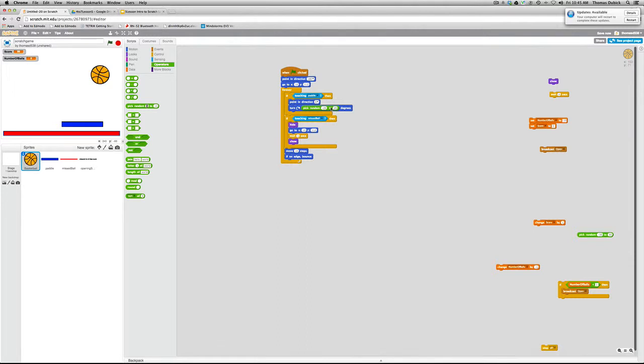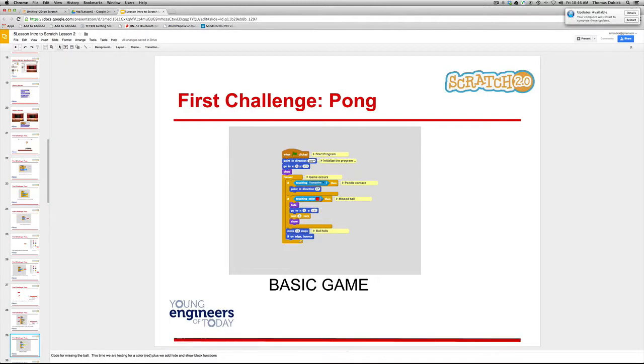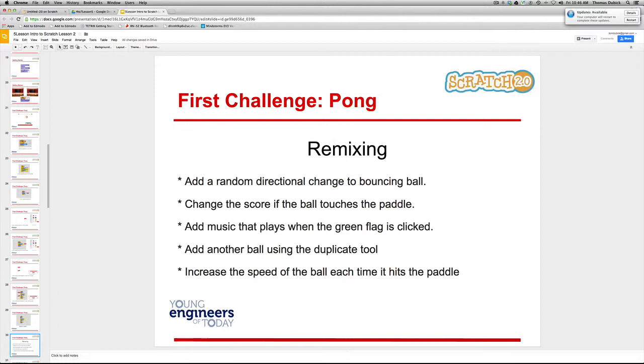Okay? Now, let's look at, so we're all set there on our screen as far as picking a random number. Let's go back on our scene, which is actually in addition to what we have on the basic game. So we just added the right direction. Now, if we wanted to change the score of touching the paddle, all right, let's go back and look at our program.